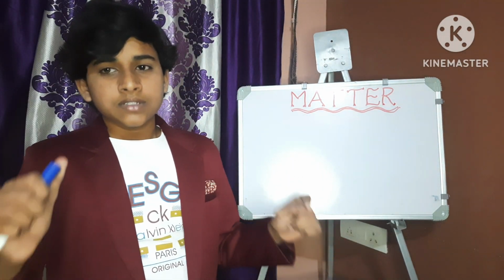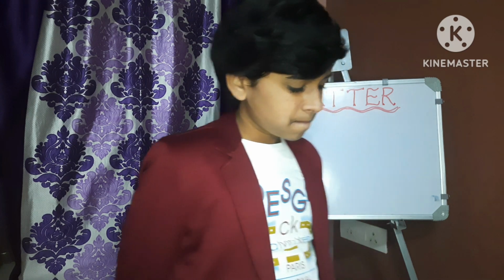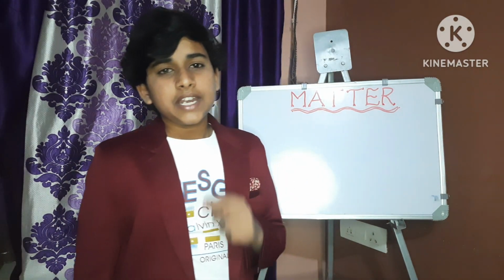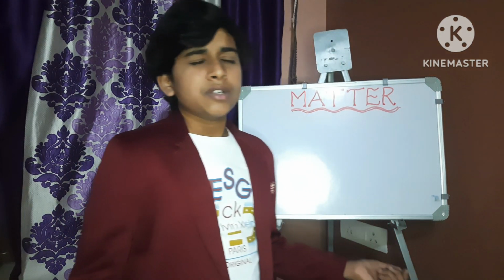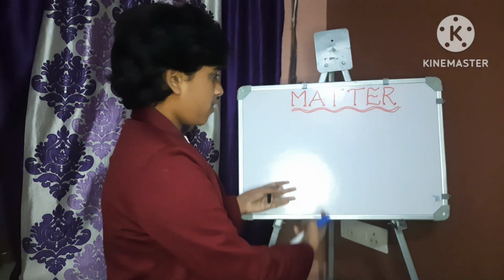So then, what is this matter made up of? Matter is made up of very tiny particles called molecules. What are these molecules? Molecules are very tiny particles. When two or more molecules combine, matter will be formed.